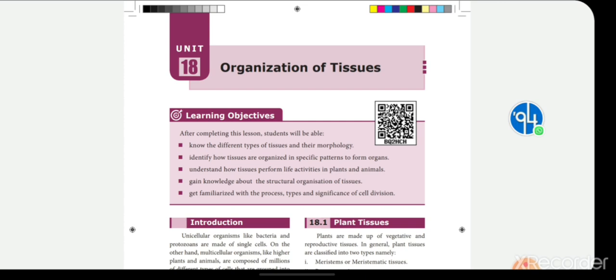So, those cells are called permanent tissue. And here I want to say one thing and I want to ask one question also. Only the tip of the root and stem alone consists of meristematic tissue, is that my question? Yes, okay. No. In the dicot stem and gymnosperm, secondary growth takes place.